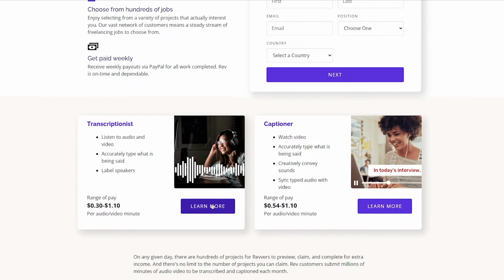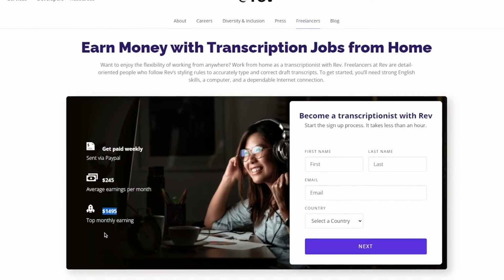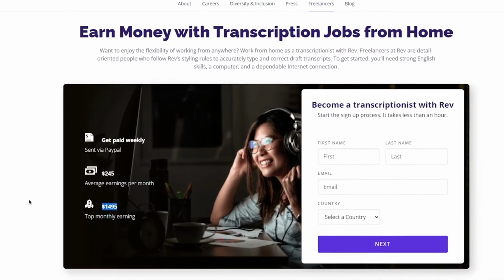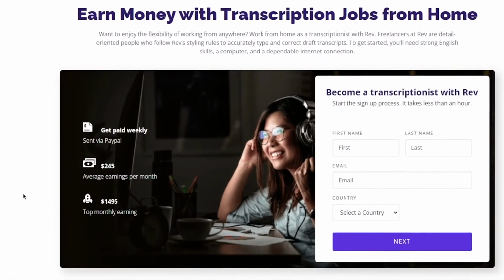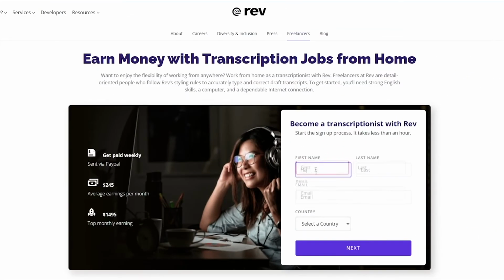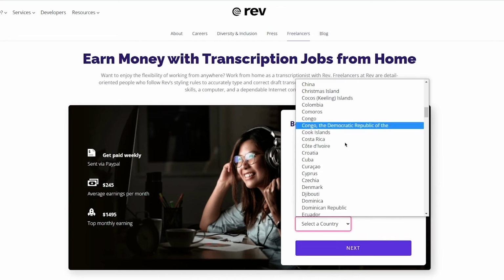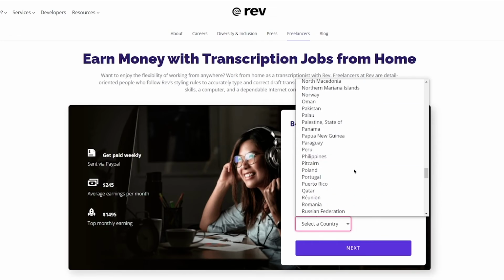Now check this out. This is the top monthly earning that people have made on Rev.com just by transcribing audio. So let's complete the sign-up process so that you can be this someone too. Enter your first name and last name right here. Then put in your email address here. And now you can select your country from this drop-down menu. As you can see, there are so many countries for you to choose from.